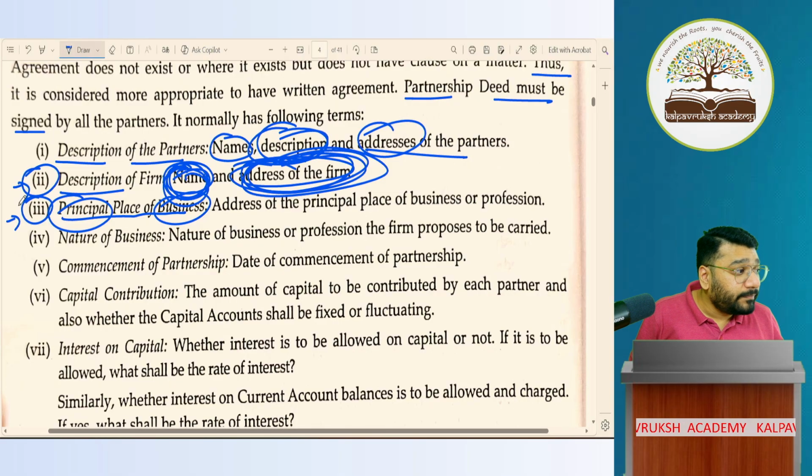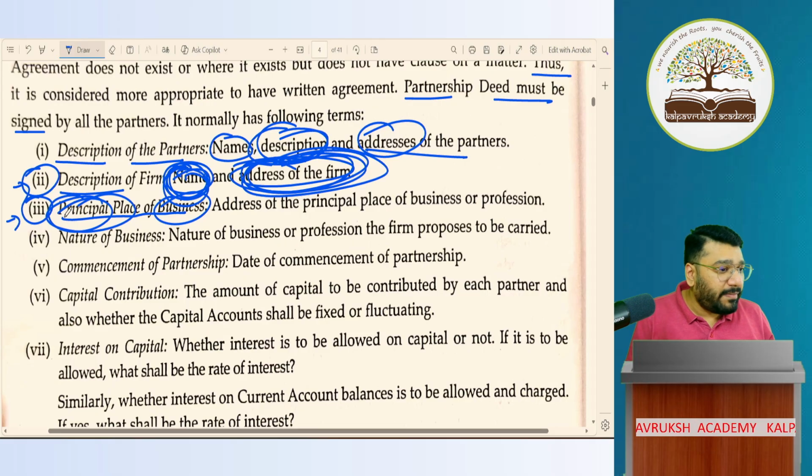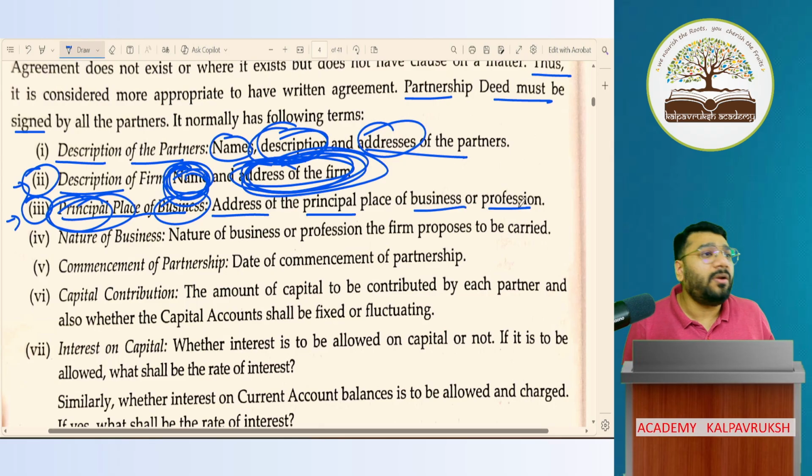Principal name? Principal place. Principal place means head office, or the address. Okay? So the address of the principal place of the business or the profession has to be mentioned. Got it, not got it? Any problem in this? Okay.